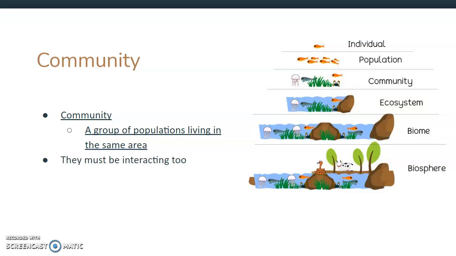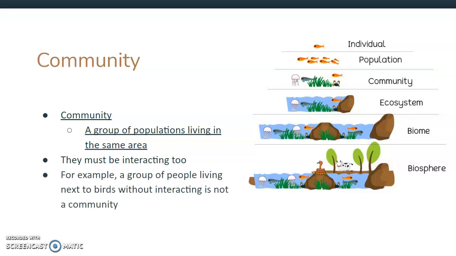So they can't just be living in the same area, but we want them to be working together, seeing each other, and doing different things. For example, a group of people living next to birds without interacting with them is not a community. This is actually pretty rare, for things to be living next to each other and not be interacting in some way. So most of the time they will be interacting in some way. And again, this is like having AAA plus BBBB plus CCCC. So we can see we have 3 different populations here, all working together.